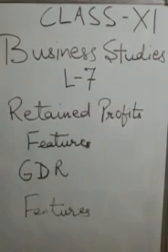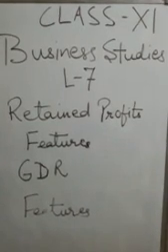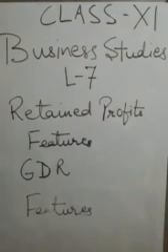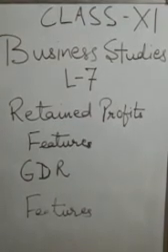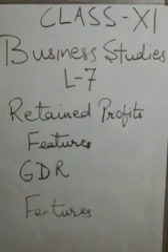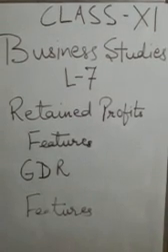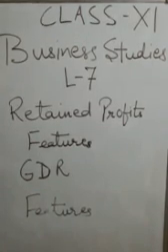Now, what are the features that are associated with GDR? First, capital collected from the issue of GDR is in foreign currency. Second, the issue price of GDR is fixed on the basis of investors' response. Third, no voting rights; the voting rights of a GDR holder is nil. GDRs are easily and freely transferable at the stock exchanges.